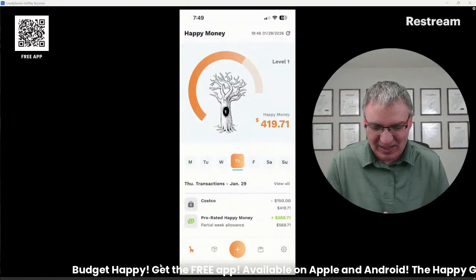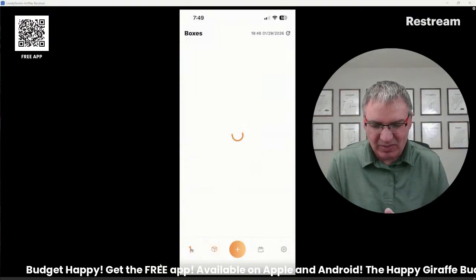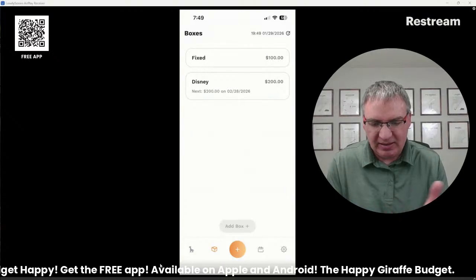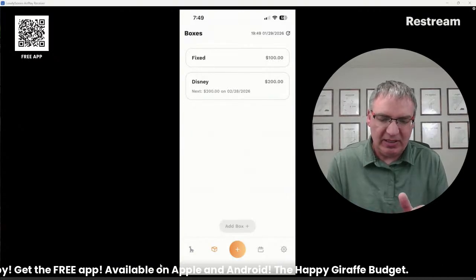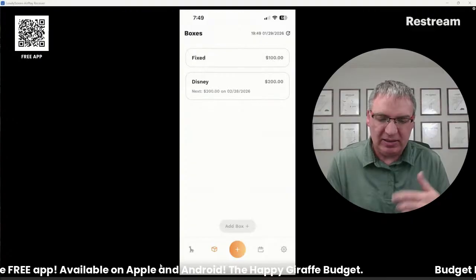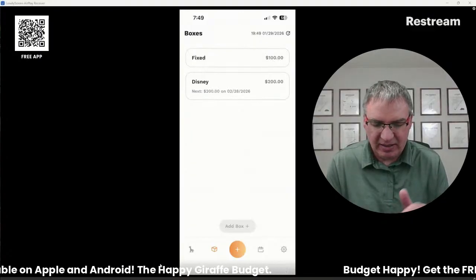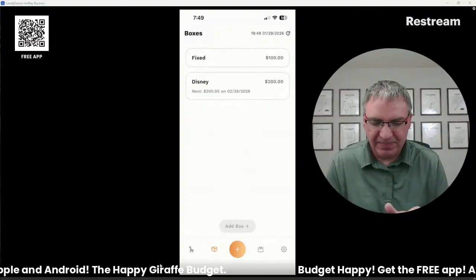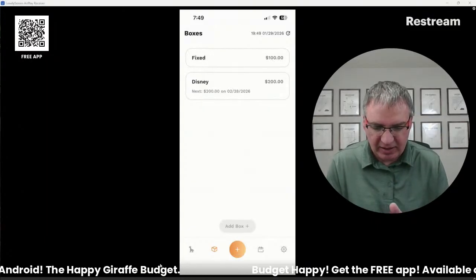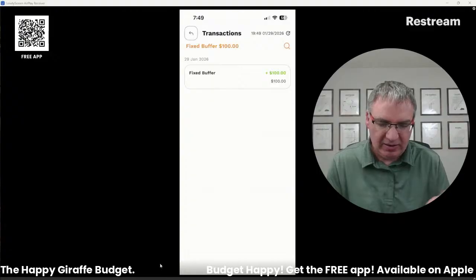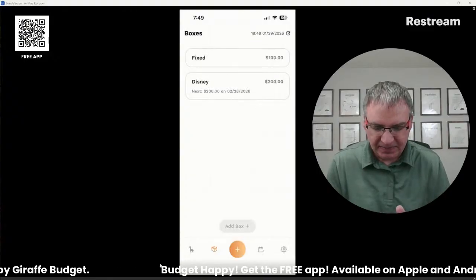Let's see, I'm going to show you the boxes here. So the boxes, like I said, you've got money, you're just saving up for Disney. That money, that $200 is just going to keep going, just adding up. Every end of the month, let's just kind of add another 200 in there. And then the fixed box, I'll show you how that works, because right now it's just got the fact that you got a buffer in there.